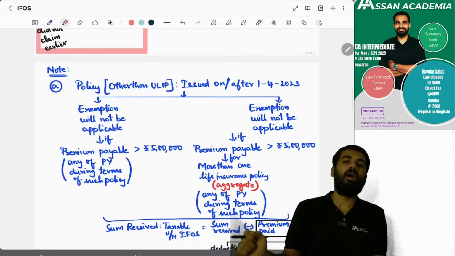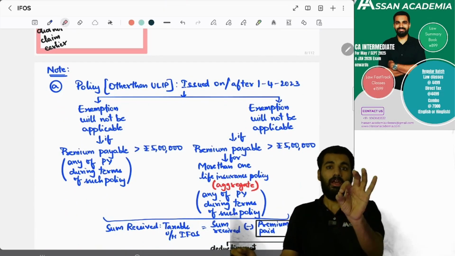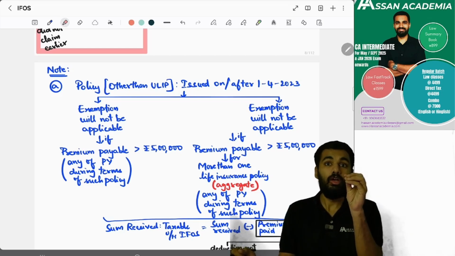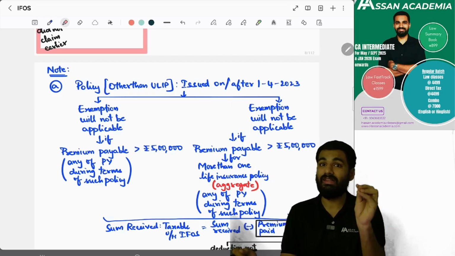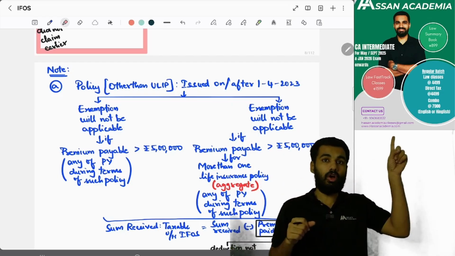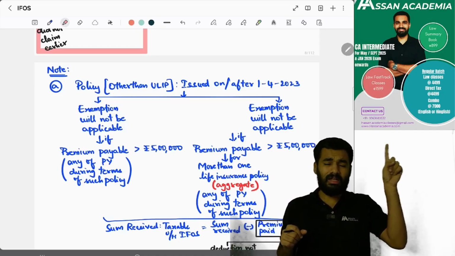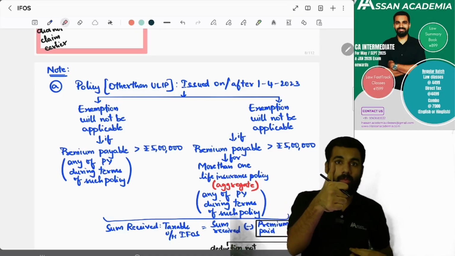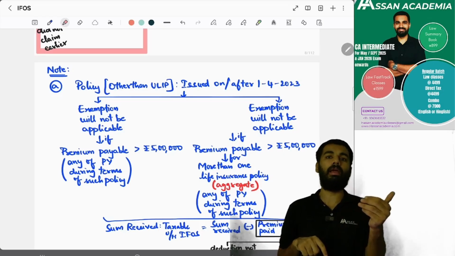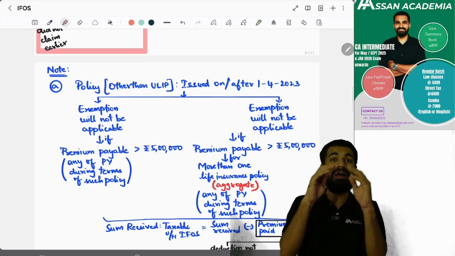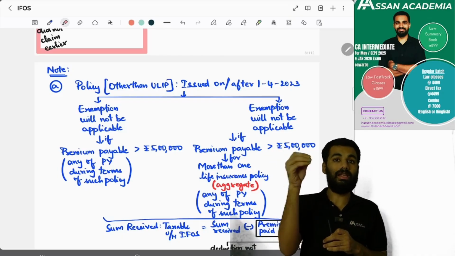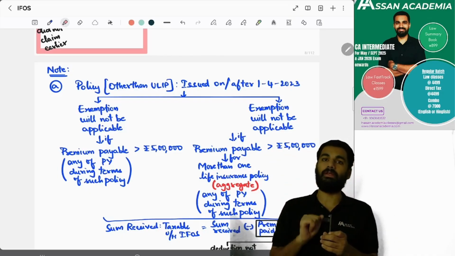But for a policy other than a unit linked insurance policy, if the policy is issued on or after 1st April 2023, not 2013, the exemption you saw applies if the premium is up to 10%. Exemption will be available, but there is one more condition: the premium payable in aggregate, if you have more than one policy in a financial year, should not exceed 5 lakh rupees.